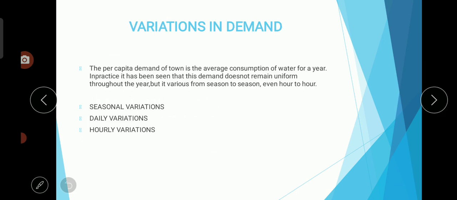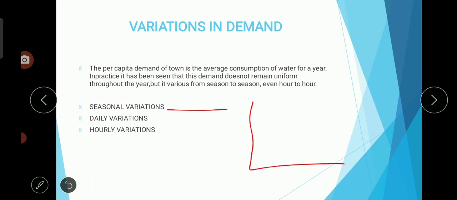Next one is variation in demand. We can see variations in water demand in a day, on an hourly basis, and even seasonal as I said. In summer we will be utilizing more water, in rainy and winter seasons less water. In the agricultural sector, utilization of water is higher, but that is a different story. We are only confined to the water supply here. So in summer surplus water will be used. That is about seasonal variation.